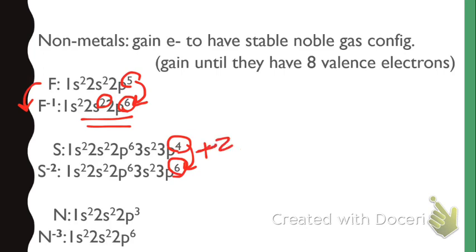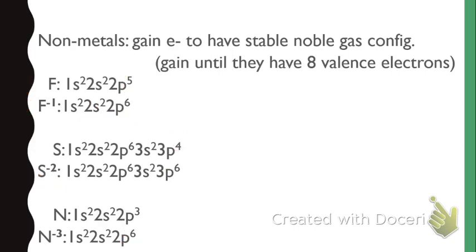But notice, by gaining 2 electrons, it gets a negative charge, which is why I really shouldn't have written gaining as a plus sign. I'm trying to be very specific about that. But here we can see nitrogen turning into the nitrogen ion by gaining 3 electrons and getting a total of 8 valence electrons. So that's kind of the details of ion formation, but really it comes back to that octet rule and being able to predict things, charges, and how the electrons are going to change based on its position in the periodic table.